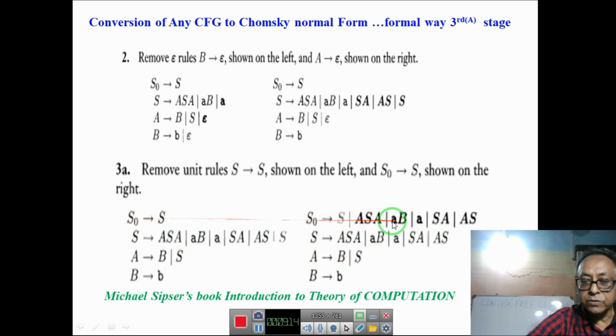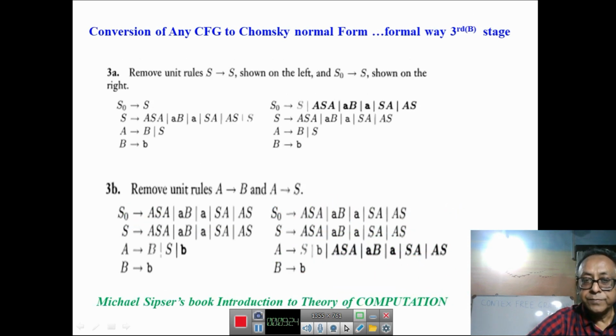So after removing these rules, first I remove this rule S0 to S. The next stage is we have to remove single variable rules. Yes, this rule is coming, S0 to S. Now we have removed the epsilon rules and single variable rules. After that I just remove this A to B and A to S.